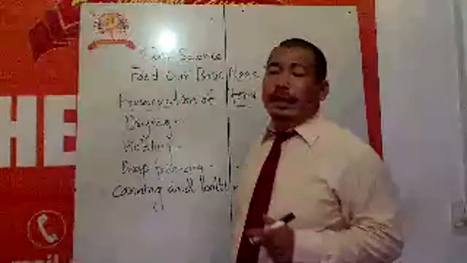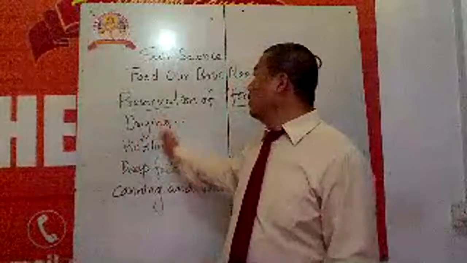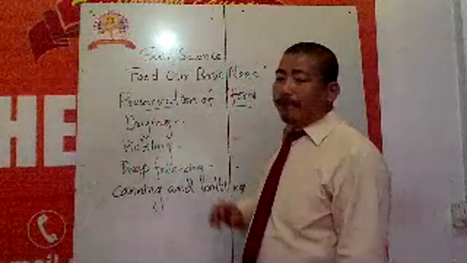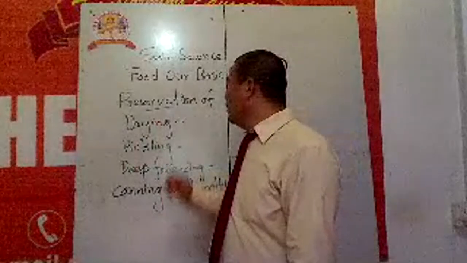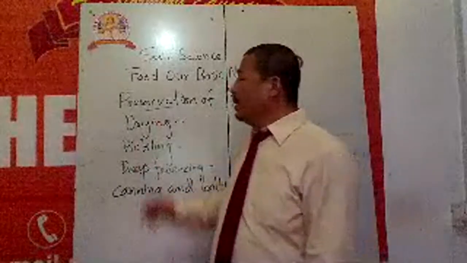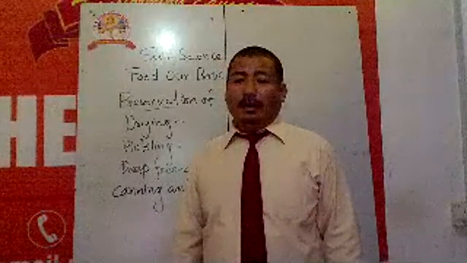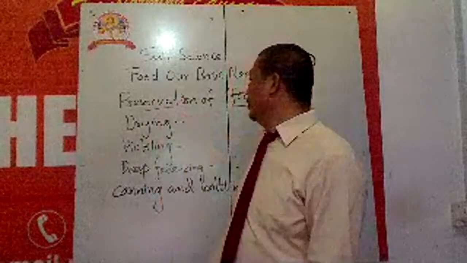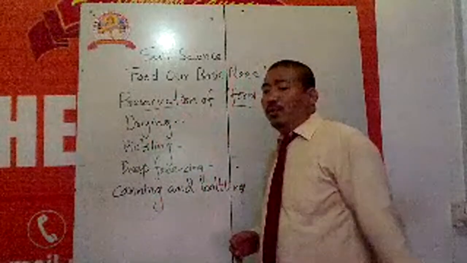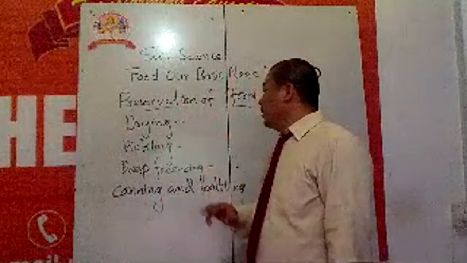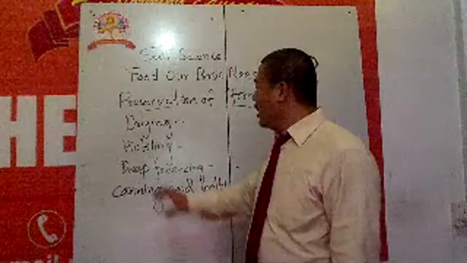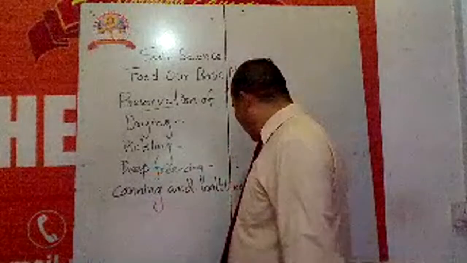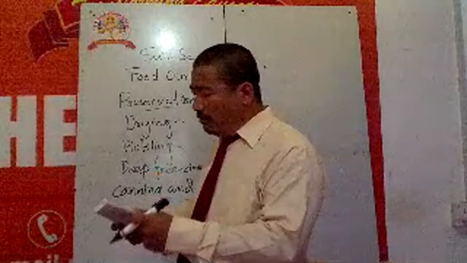So if you like to preserve food, you can follow these ways. Either you dry the food, or you make a pickle and store it. In pickle, we add lots of salt, and that salt helps in protecting food from becoming waste. Or you can keep it in deep freeze, or you can perform canning and bottling. So in this way you have to perform